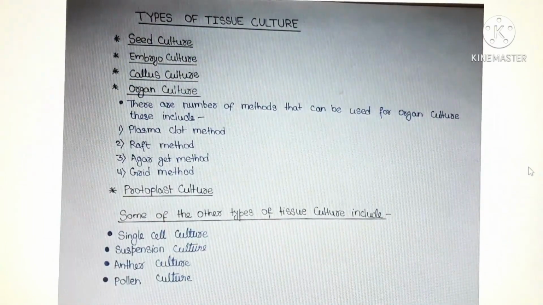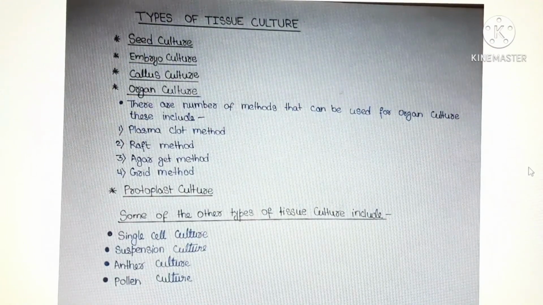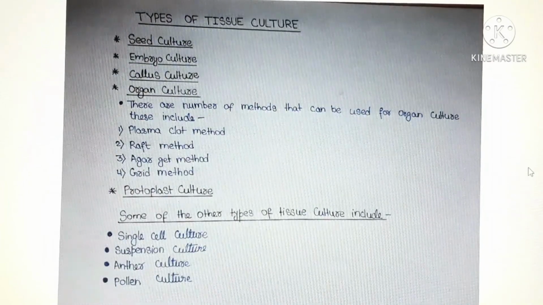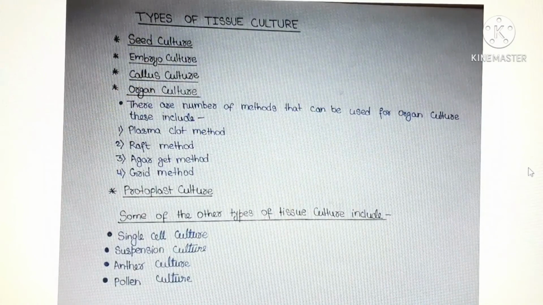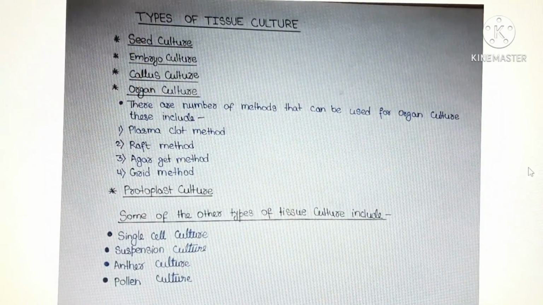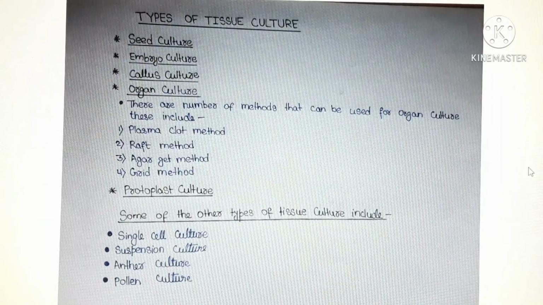Fifth and last one is protoplast culture. Protoplast may be cultured in the following ways: hanging drop cultures, microculture chambers, soft agar matrix. Once a protoplast has regenerated a cell wall, then it goes through the process of cell division to form a callus, which may then be subcultured for continued growth.